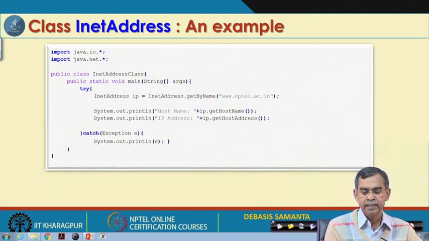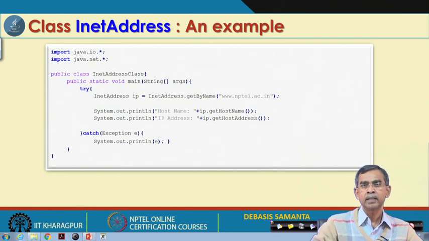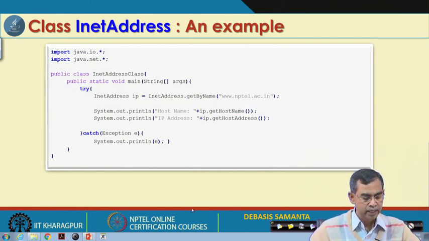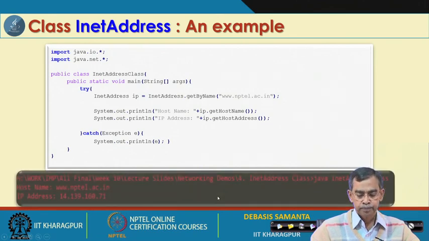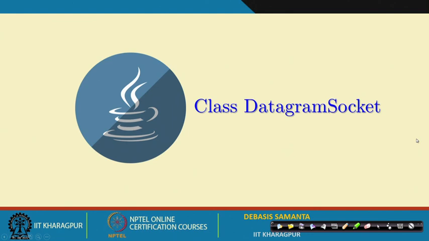Once this INET address is there, we can use different methods, get host name, get localhost, and so on, and then we can obtain the different information. The concept is very similar to the URL connection. And here is an example that you can run this program. Now, I will come to the communication.